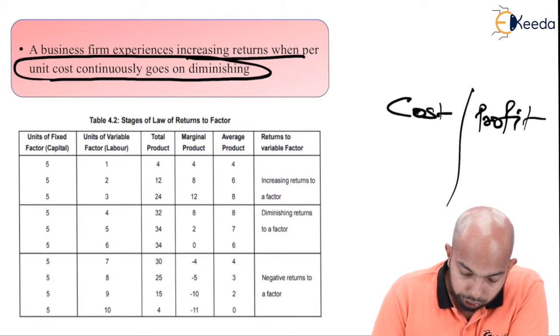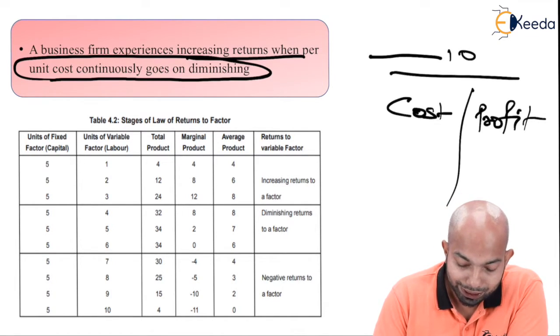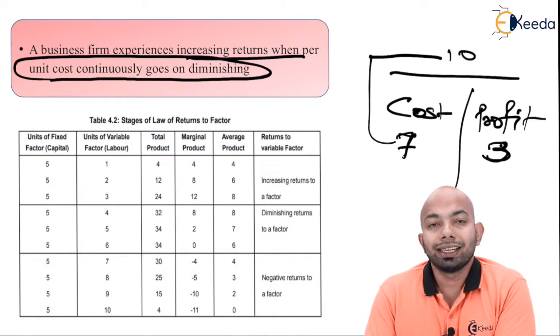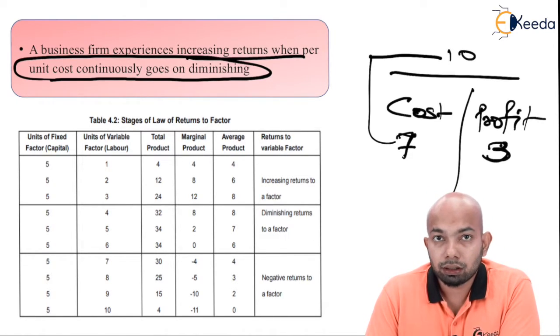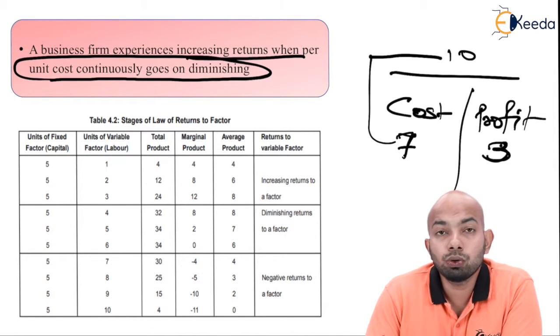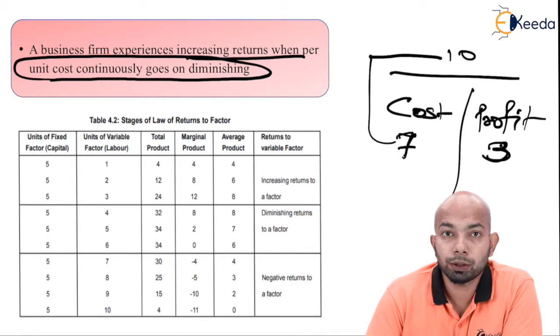Now if earlier you had an income of 10 rupees, and out of this 10 rupees you derive 7 rupees as cost and 3 rupees as profit. Now here the profit is still there, you cannot say there is no profit, there is still a limited profit here, but how to enhance this profit is something that we need to understand. Here the concept of minimizing cost, which leads to maximization of profit, comes into the picture.